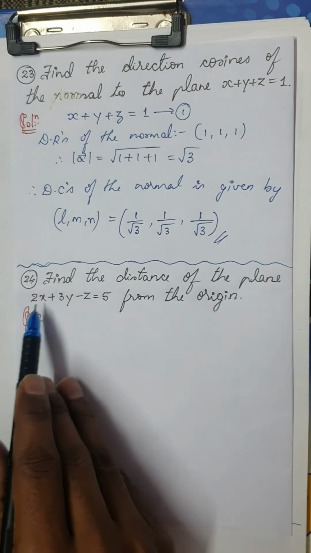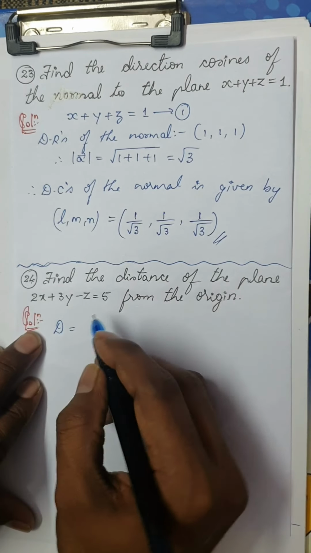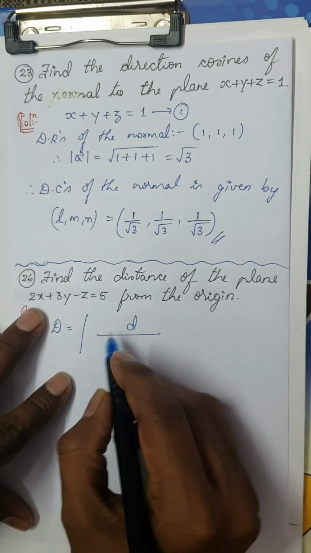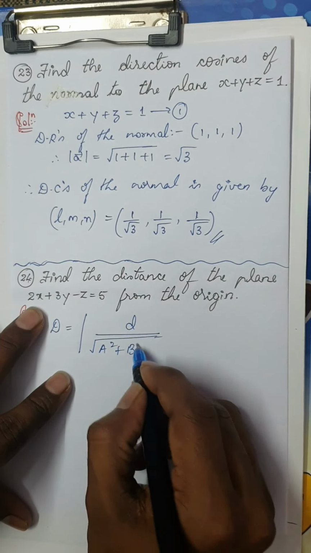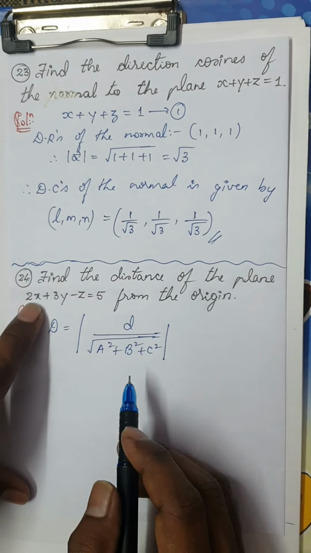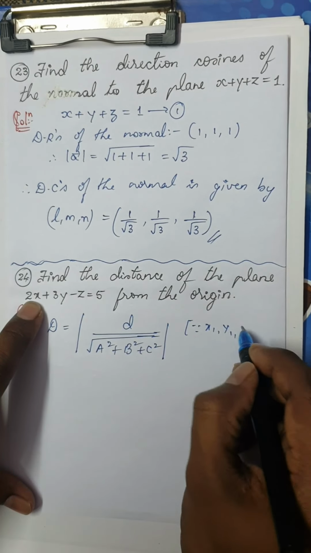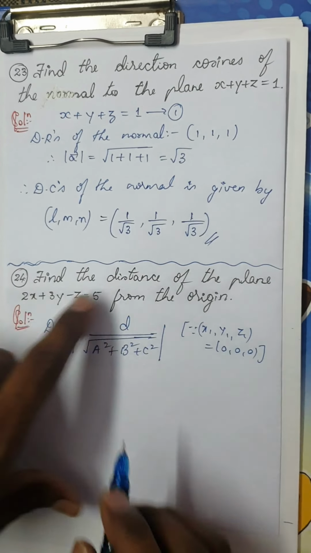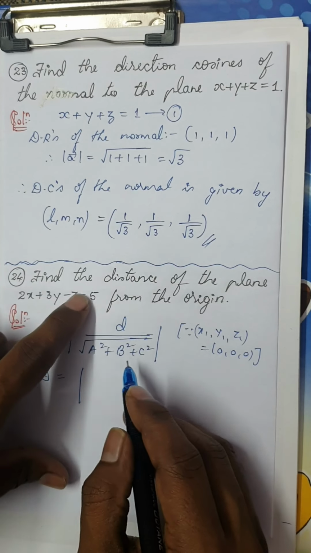Find the distance of the plane from the origin. Again, this is a very simple question. D is equal to, because it is the origin, you can simply write D divided by the square root of a square plus b square plus c square. Why do you take just D divided by this? Because x1, y1 and z1 is nothing but 0, 0, 0, which is the origin, isn't it?